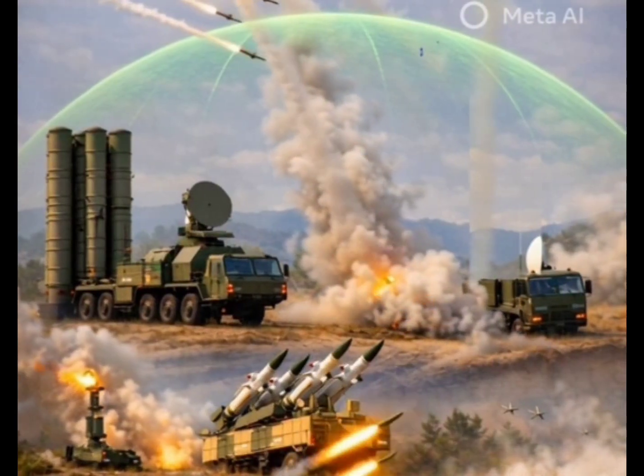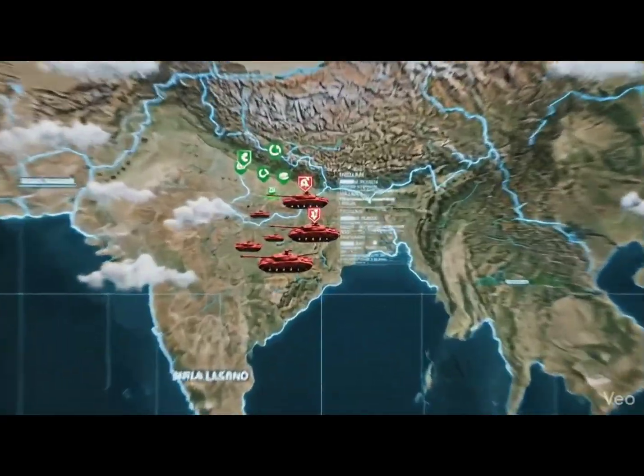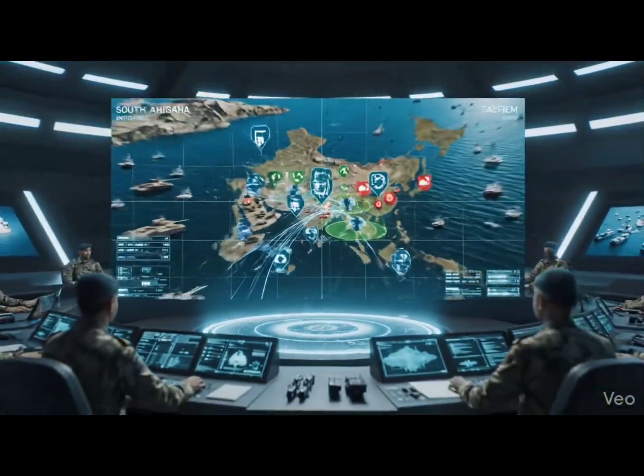Conclusion. In short, India builds a strong multi-layered shield, while Pakistan develops tools to penetrate it. Understanding these developments shows how technology and strategy are shaping the future battlefield in South Asia.